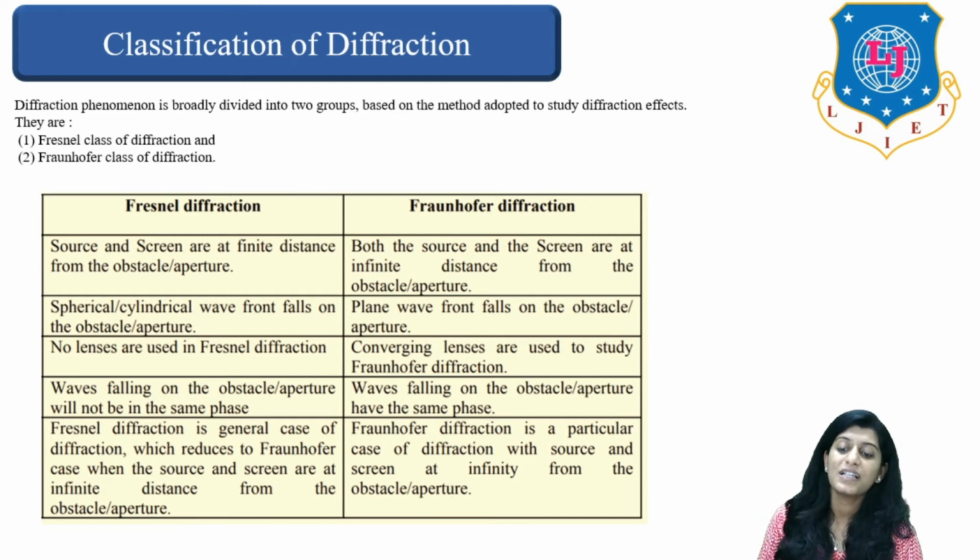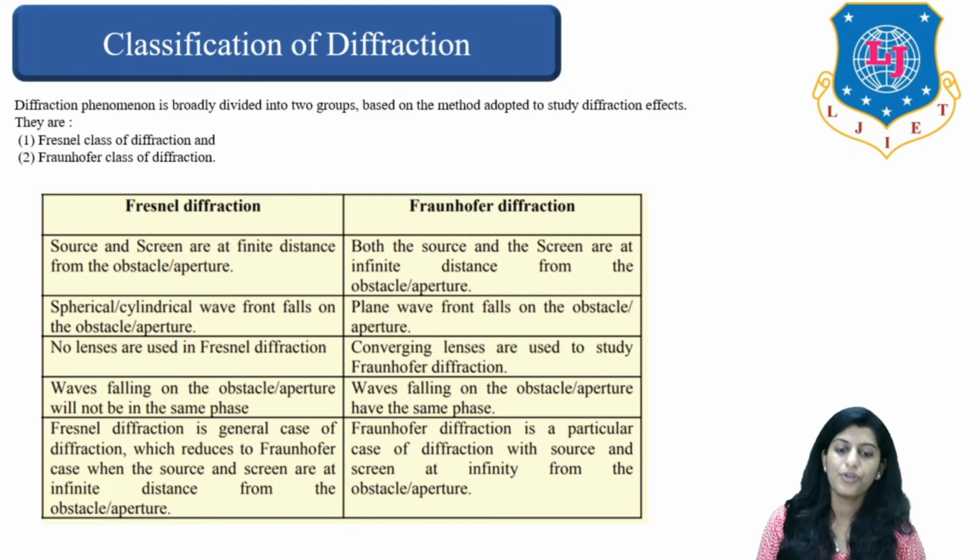Now, Fresnel diffraction is the general case of diffraction which reduces to the Fraunhofer case when source and screen are at infinite distance. Whereas Fraunhofer diffraction is a particular case of diffraction with source and screen at infinite distance from the aperture.